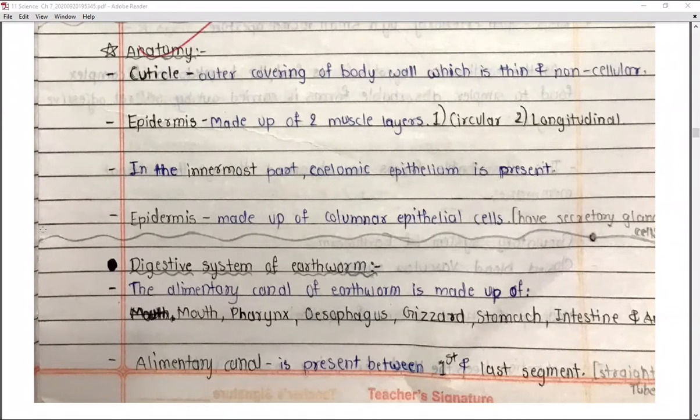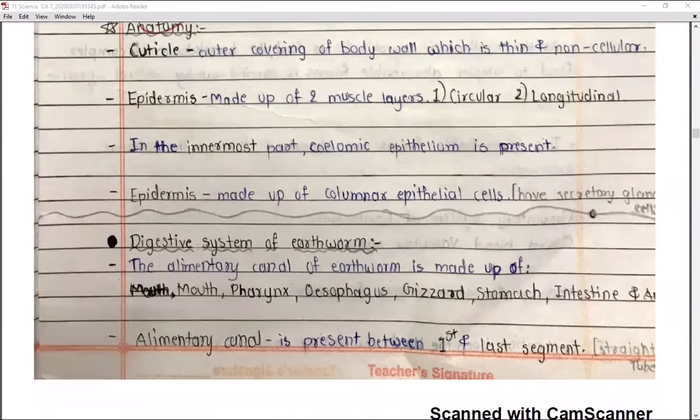These cells function in the secretion of different types of substances from different glands. So this is about the first anatomy portion.